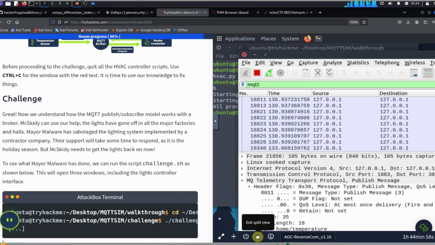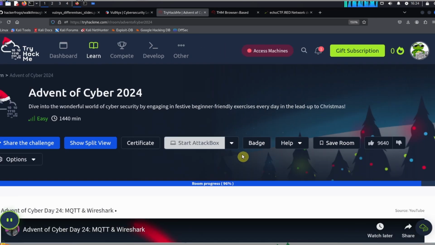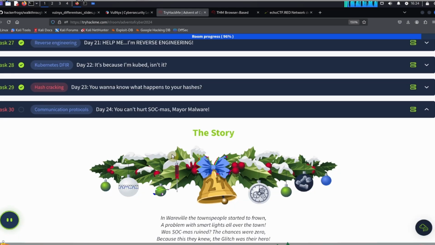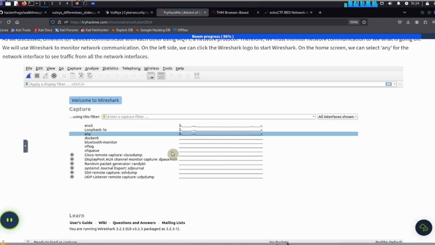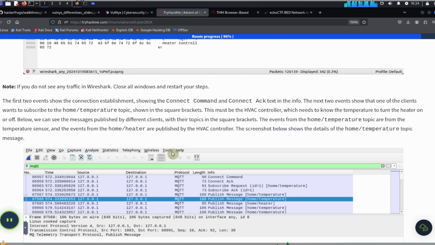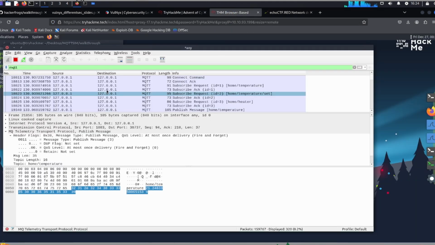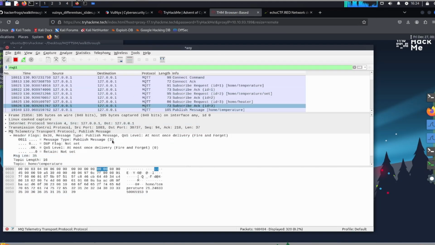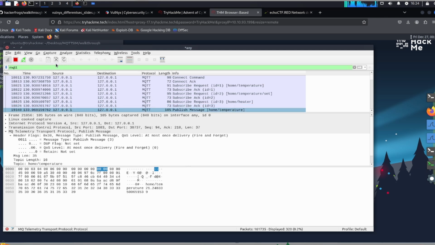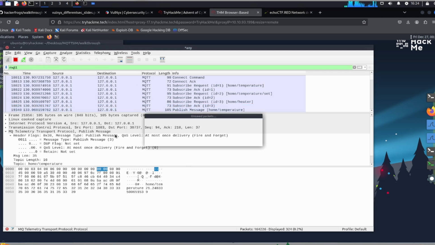Anyways, let me exit the split view over here. Okay, after that, we'll just navigate back to where we were before. And what we need to do is close out all the windows associated with the stuff that we were just looking at. So we're going to go back to the browser tab over here. And so this is the machine that we're working with. We're going to close out Wireshark, and we're going to stop and quit without saving.